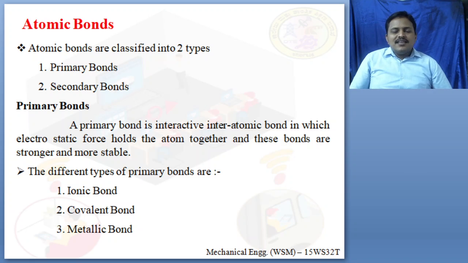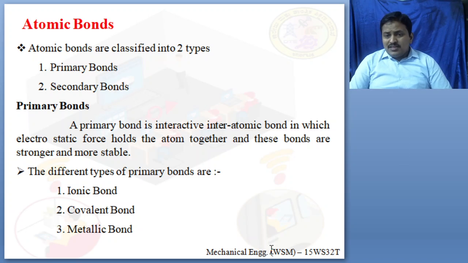A primary bond is an interactive interatomic bond in which electrostatic force holds the atoms together, and these bonds are stronger and more stable in nature. What are these bonds? These bonds are interactive, interatomic. As I said, bonding is nothing but a joining process. For any joining process, the atoms are joined together by intermolecular forces. In the last class I said it is joined together by intermolecular process. This joining is known as bonding.